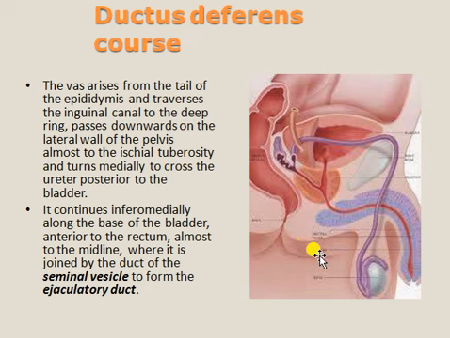This is the ejaculatory duct. This is the vas deferens, it will go like this. This is the urinary bladder, and here are the seminal vesicles. Then this is the prostate gland. It will enter the prostate gland, and finally this is the ejaculatory duct, and then the urethra.